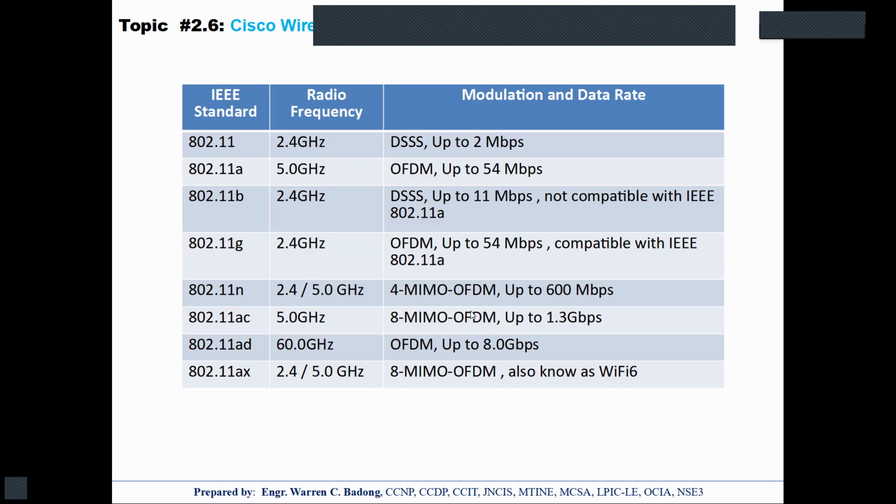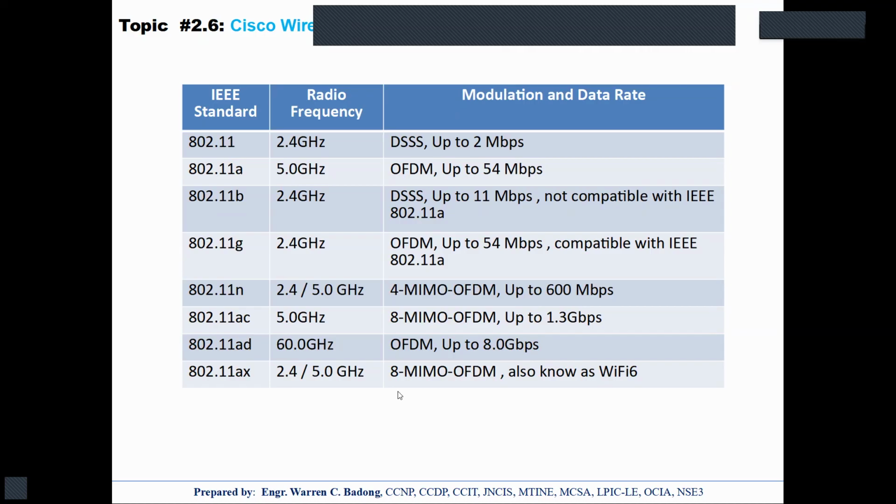And right now, we have already the Wi-Fi 6, the 11ax. Okay, it's 8x8 MIMO and OFDM. So this is our Wi-Fi 6 now, which supports a much higher bandwidth, again supporting gigabit per second.